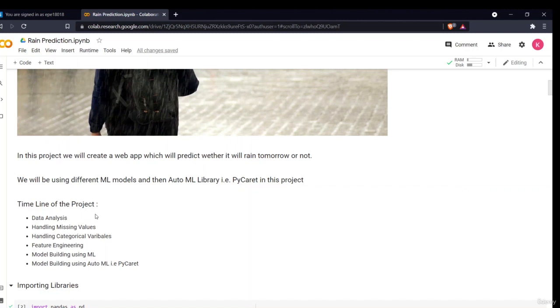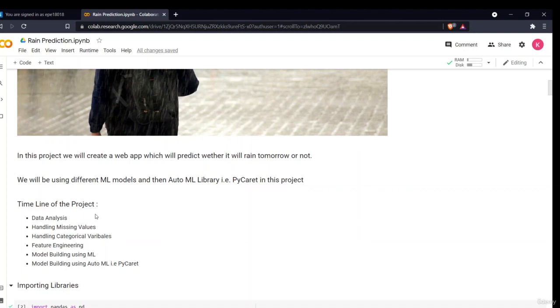Then in handling categorical variables, we'll be doing one hot encoding and label encoding, depending on the data. That all comes under the feature engineering part, right? After preparing and feature engineering, we will scale our data. Then, once our data is complete to feed our model, we'll be building different machine learning algorithms, using different models, and checking the accuracy to see which model is performing better.